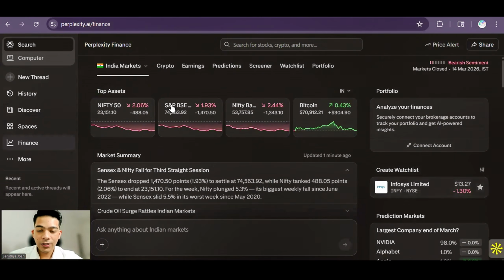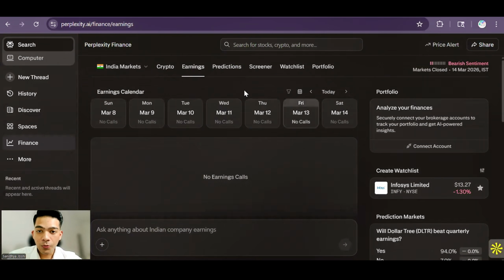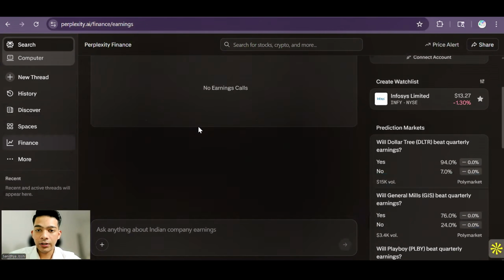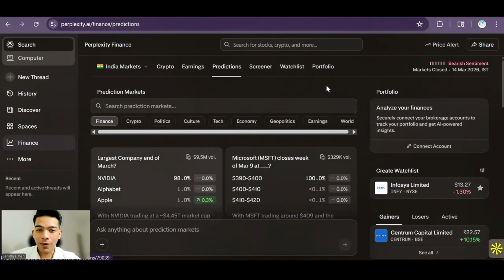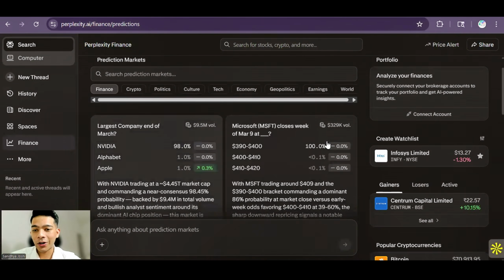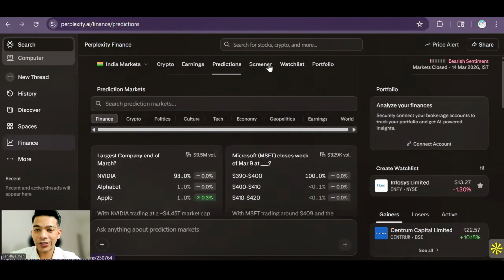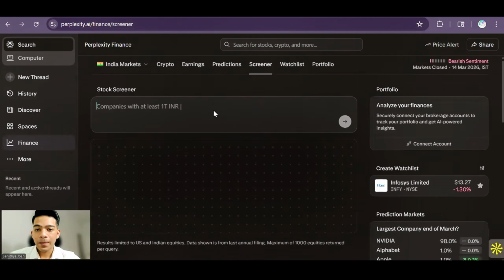Then you have Nifty, S&P, Nifty Bank, Bitcoin, all the things. From the side, you can click on crypto. You'll be able to see the crypto market. Then we have the earning option where you'll be able to see if there's any earning coming for any particular stock. Then we have the prediction option, which is like a Polymarket, where you can see what predictions are going on, what kind of percentages are there for those particular predictions. Then we have a screener where you just need to type maybe PE 20, and let's see what it gives us, and then it will research some stocks, just in a second.